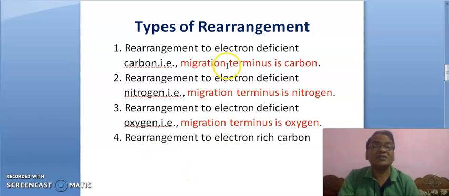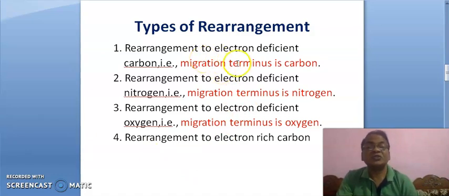The first type is rearrangement to electron deficient carbon, meaning carbocation. The migrating group rearranges to electron deficient carbon. Here the migration terminus is carbon.